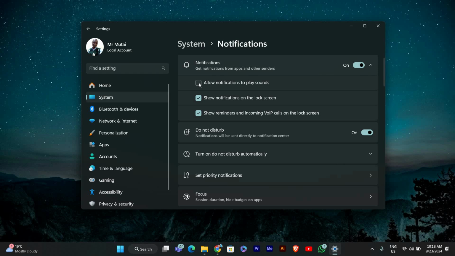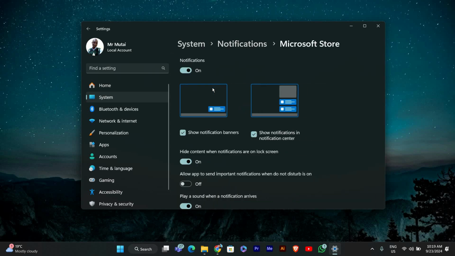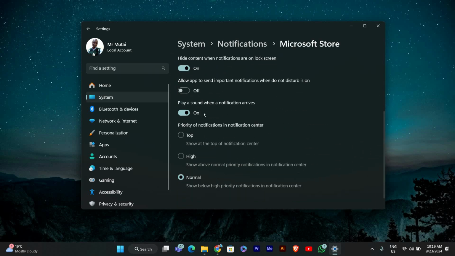If you just want to mute specific app sounds, scroll down to Notifications from apps and other senders. Find the app you want to mute and click on it. You'll see options to customize the sound settings or turn them off entirely.